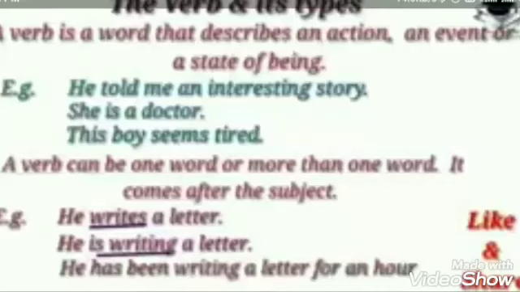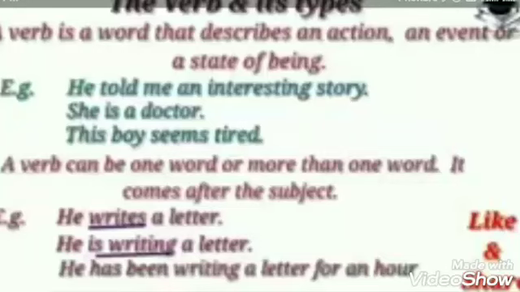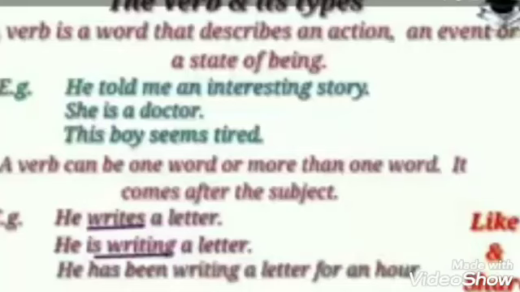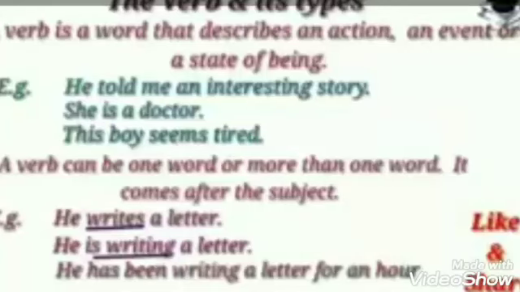sentences, the verb is 'write.' But in the first sentence, it is 'writes.' In the second sentence, 'writing.' Again in the third sentence, 'writing.' There might be one more sentence, 'He has written a letter.' It means the verb form has been changed whenever we change the tense. Writes, writing, written, wrote. So these are the verb forms used in different tenses.